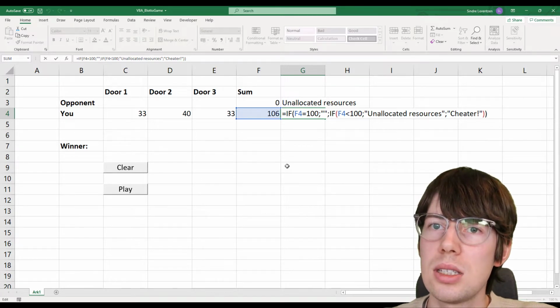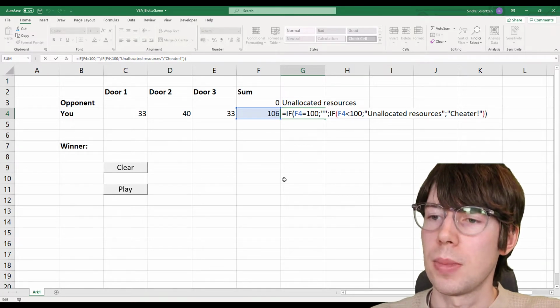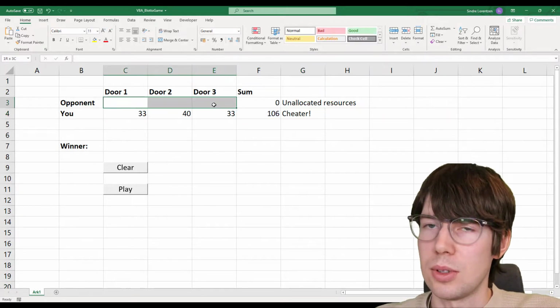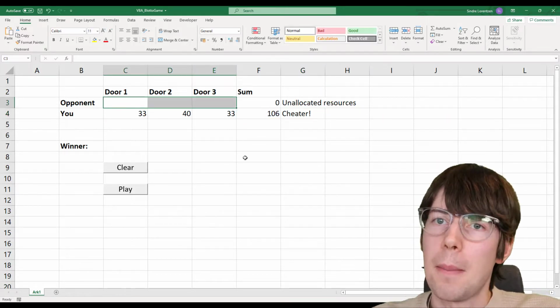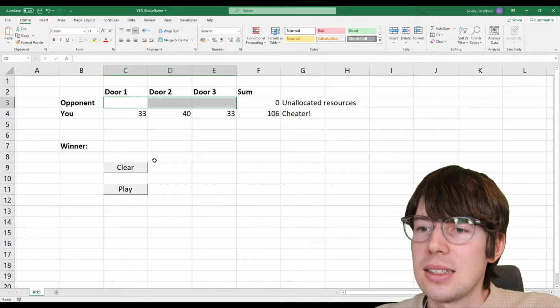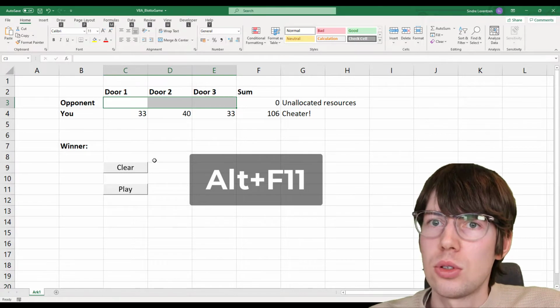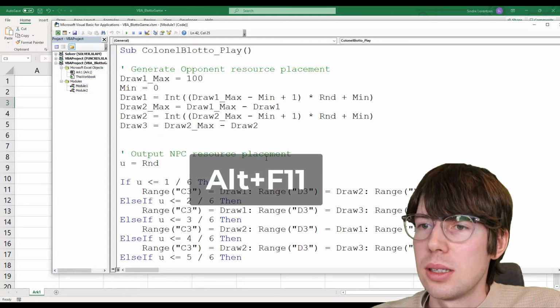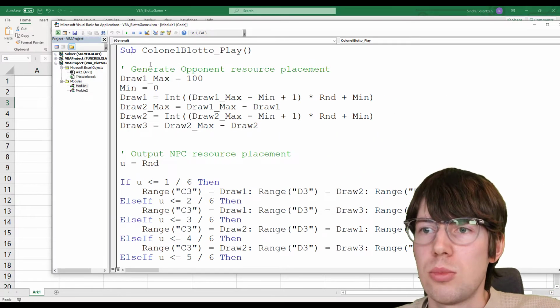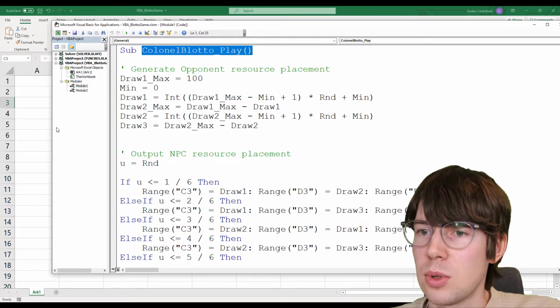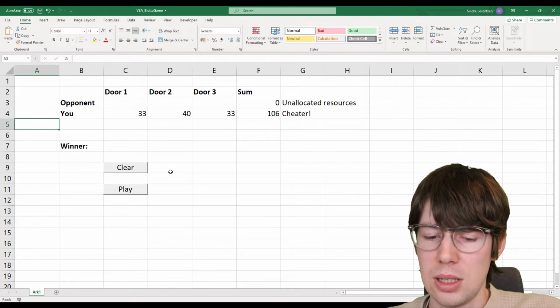So pretty straightforward. So what is going on here in terms of the computer generating an allocation and then seeing who is winning? We can click Alt F11 here in order to open up the VBA script. Here it is. It's a subroutine, and I call it Colonel Blotto _play because we have 2 buttons here, clear and play.